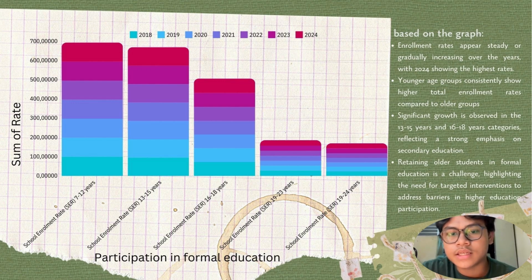Based on the next provided graph, we can see the trends for ages 13 to 15 years. The enrollment rates appear steady and gradually increasing over the years, with 2024 showing the highest rates. The younger age groups consistently show higher rates of pursuing education compared to older groups, for example 19 to 24 years old, who tend to show a slower trend based on the graph.